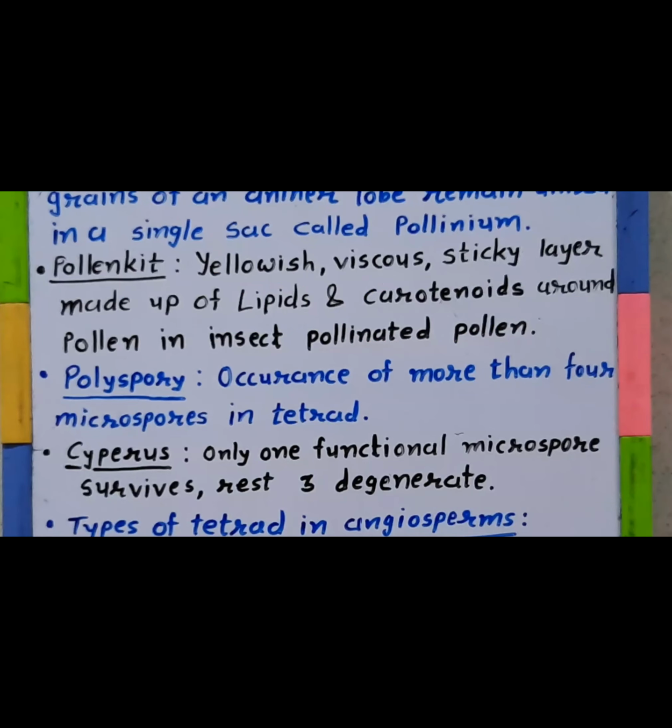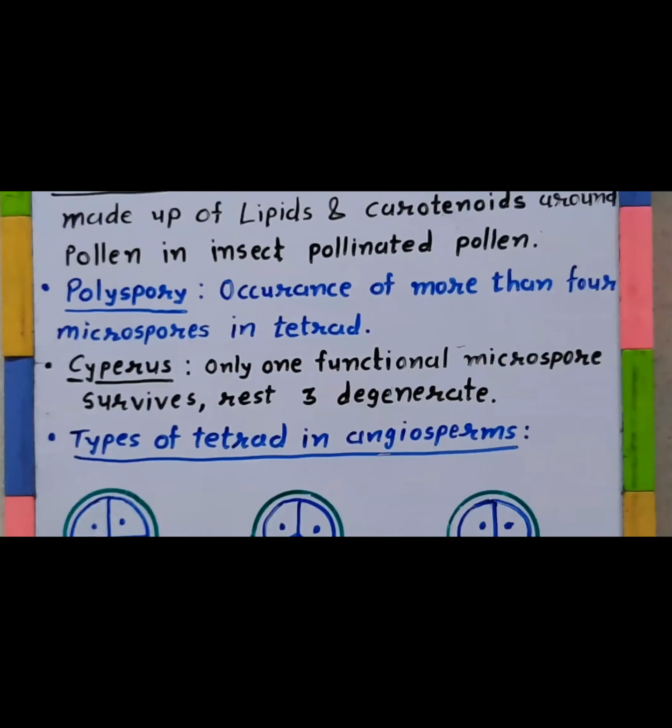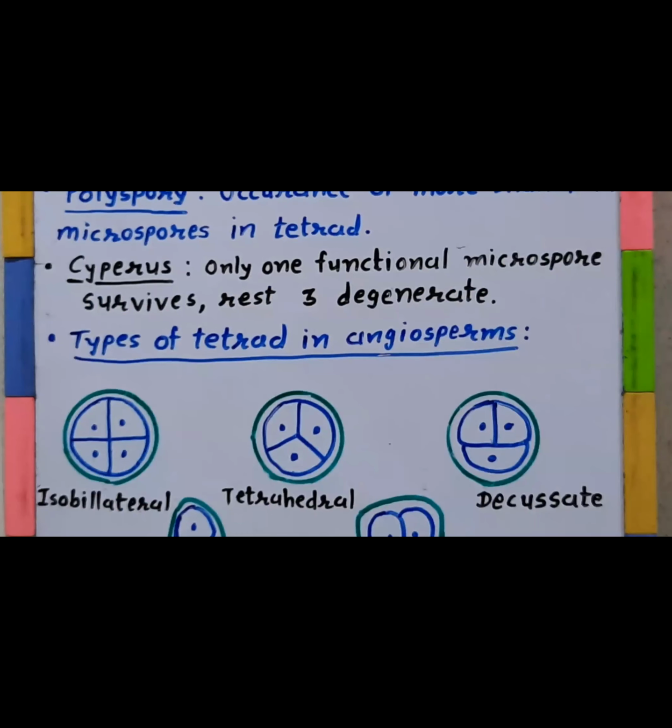Third one, polyspory. You see, in normal circumstances, in your microspore tetrad, there are ideally 4 pollen grains. But imagine if you have a microspore tetrad in which there are more than 4 pollen grains, then what do you call it?